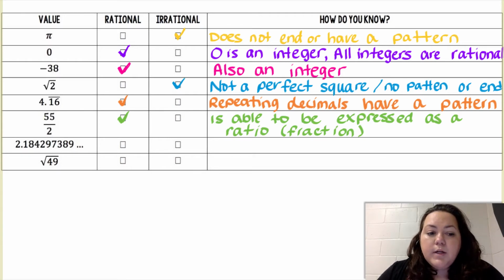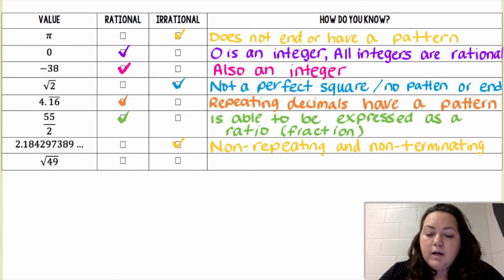All right, this next one, 2.184297389, and then the dots are telling me it's going to keep going. So far it's been going, but it didn't have any pattern. It wasn't like it was 8, 8, 8, 8, to make you think that it was going to be 8s continuing. So this would be a non-repeating, non-terminating decimal, so that would be irrational.